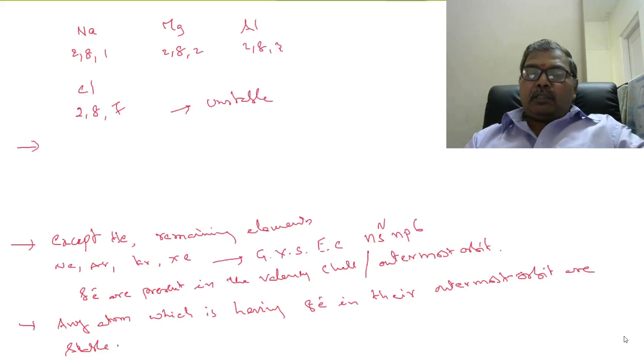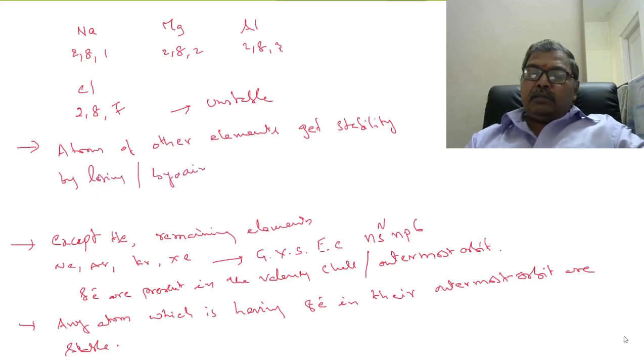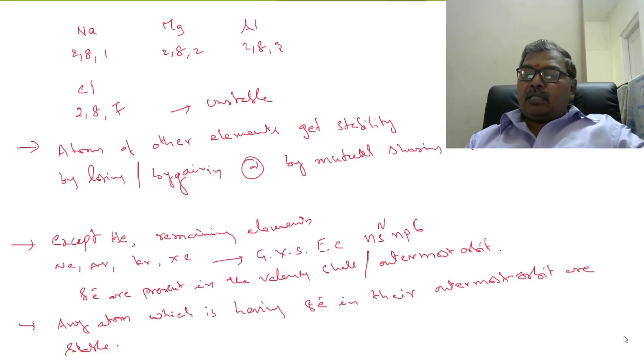So, according to the electronic theory of valency, atoms of other elements get stability by losing or by gaining or by mutual sharing of electrons with atoms of other elements to get 8 electrons in the valency shell.